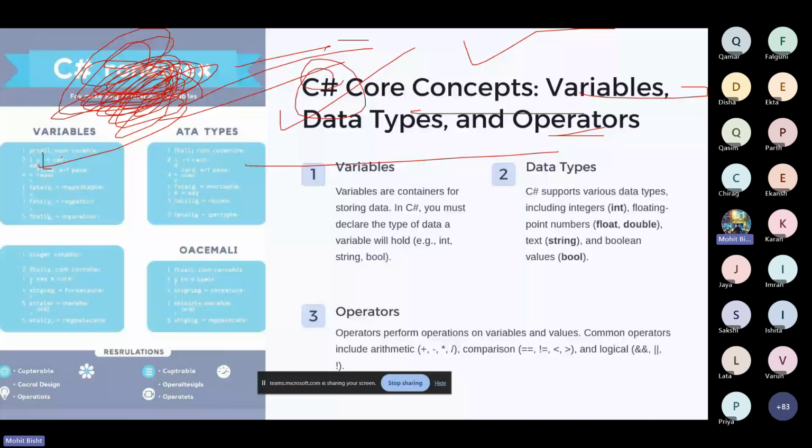The basic idea of this slide is to discuss the basics, the core concepts like variables and data types.